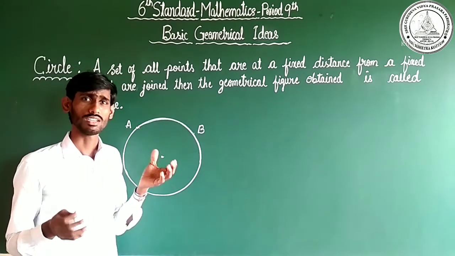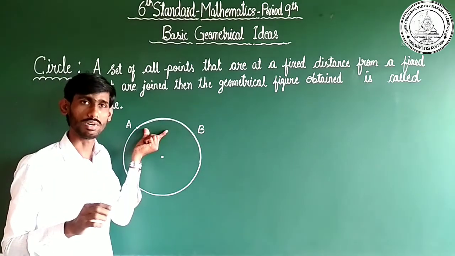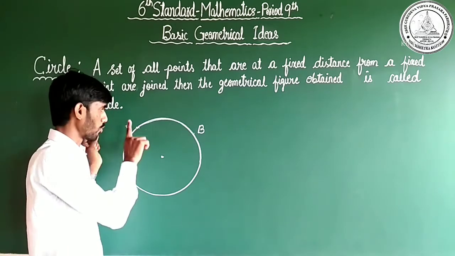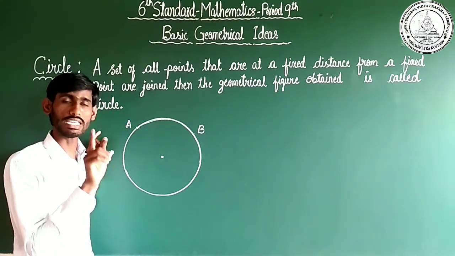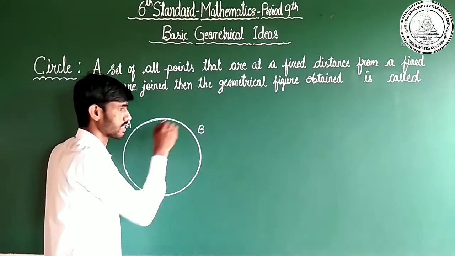What is arc, or define arc? Dear children, arc is nothing but a portion of the circumference of a circle. A portion of the circumference of a circle is called arc. Dear children, AB is an arc.